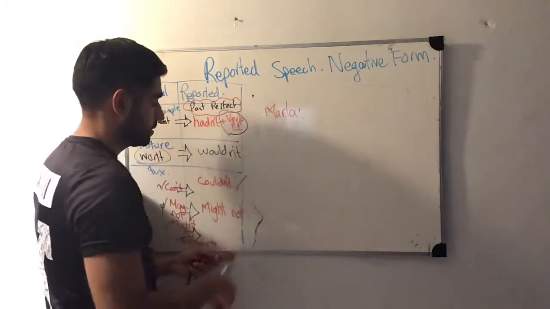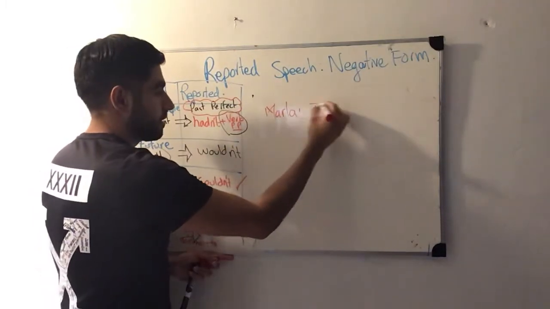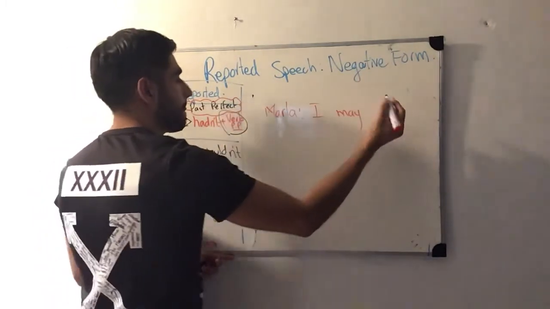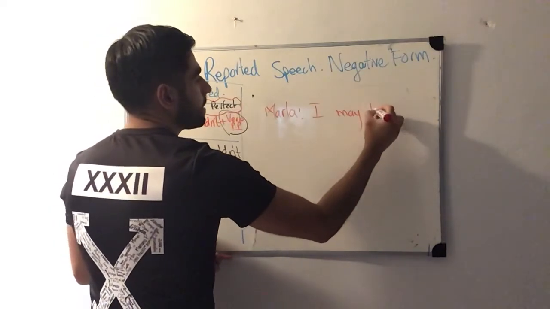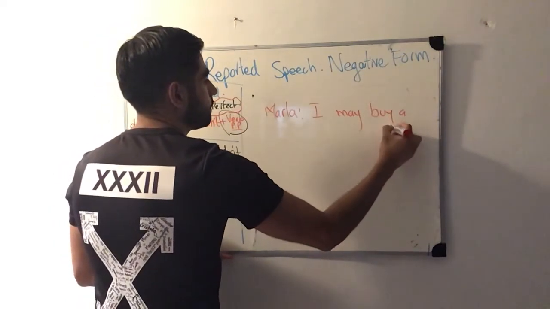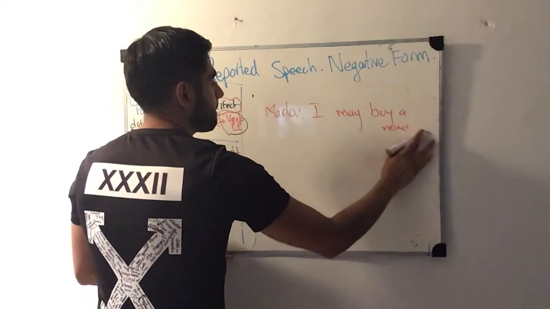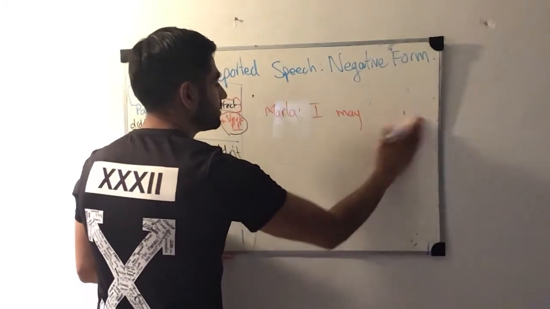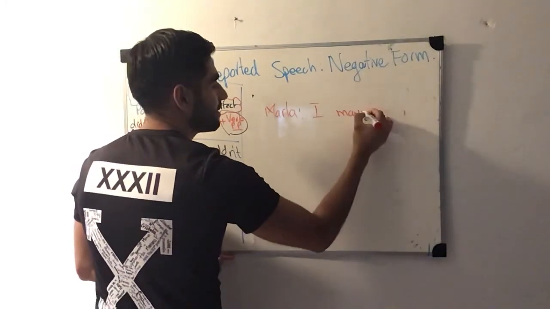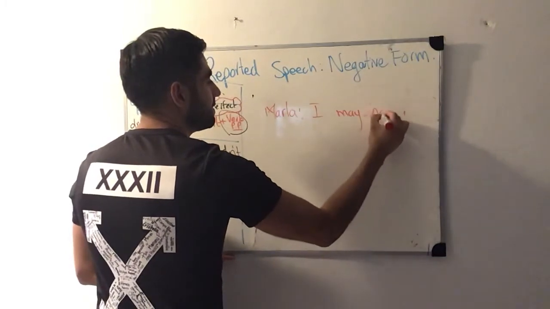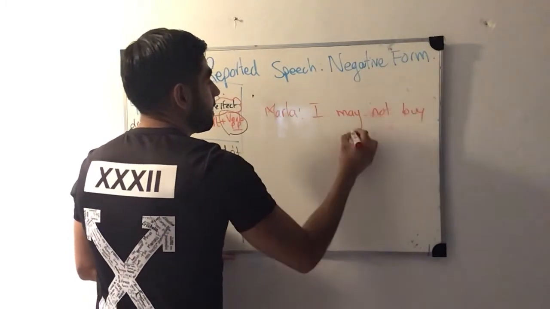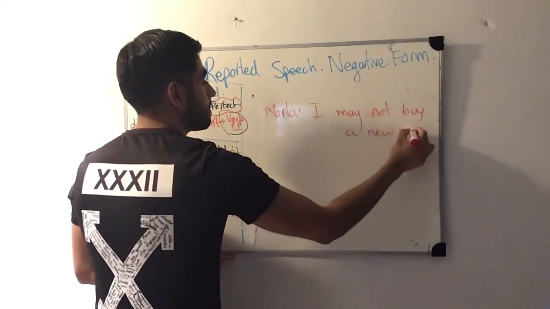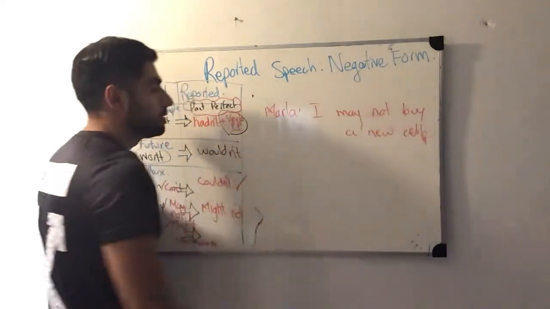The modal is still this: "I may buy a new cell phone." Sorry, I may not, because it's negative form, so I forgot it. I may not buy a new cell phone. And what do I have to do?